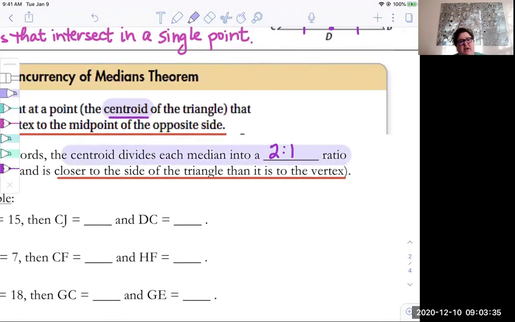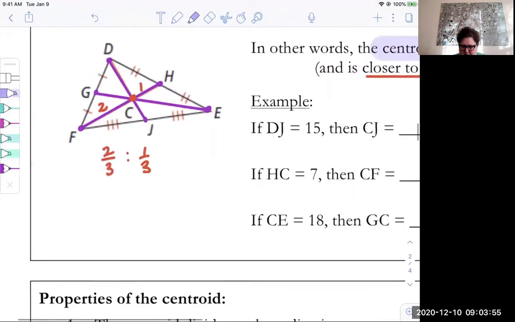Now, if you were to draw other segments like altitudes or all of the perpendicular bisectors, they also will all be concurrent, but they won't give you the centroid. They'll give you something else, and it doesn't have this fact. This is special when you draw medians and you create the centroid where they are concurrent.